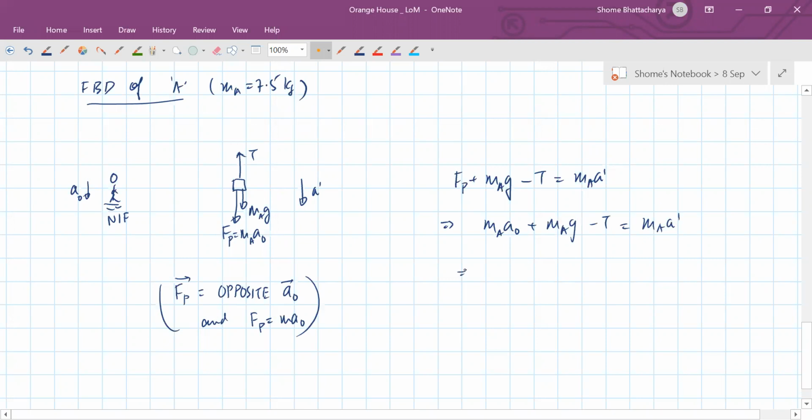Okay, so substituting the value, you can see that 7.5 into a naught, which was 2, and g was 10. So this becomes 90. So this is our equation 1.